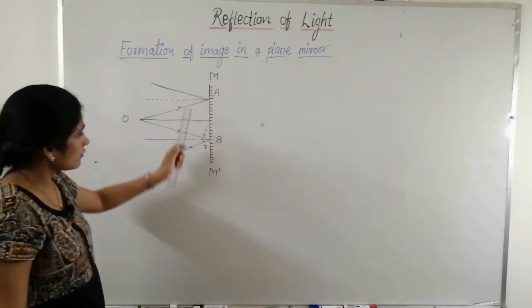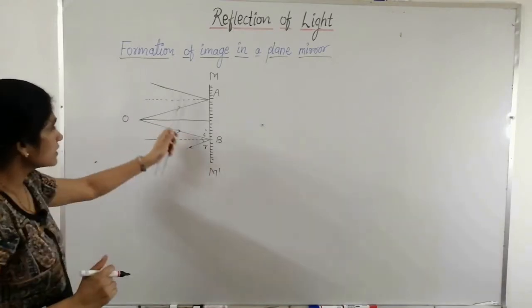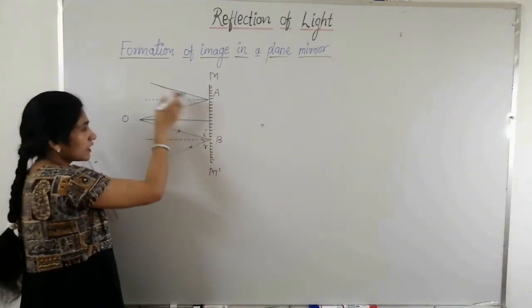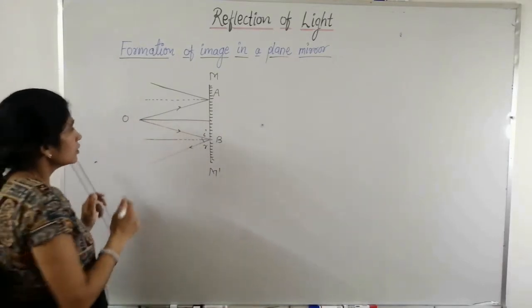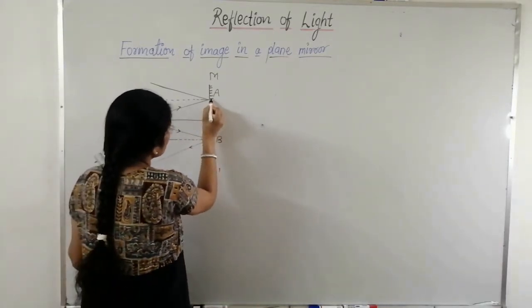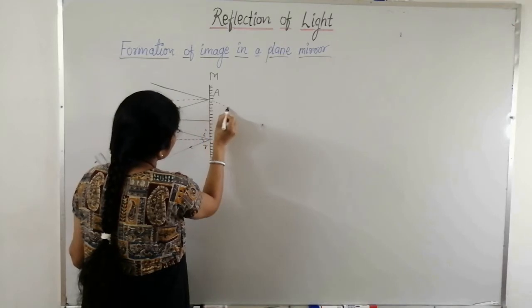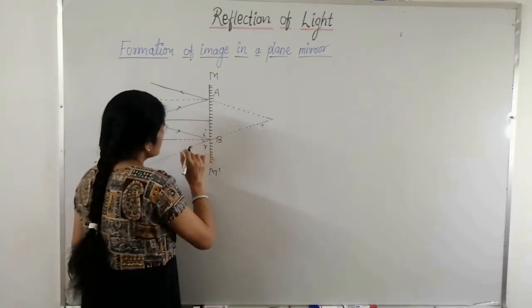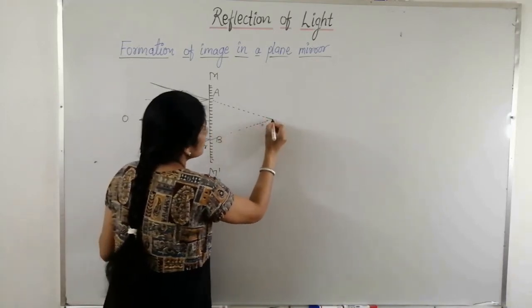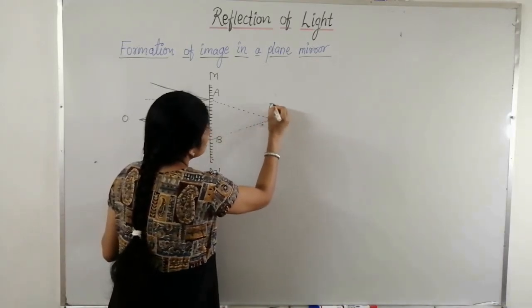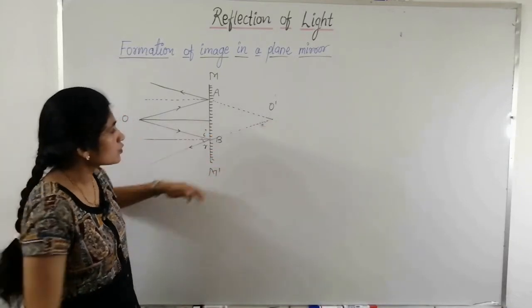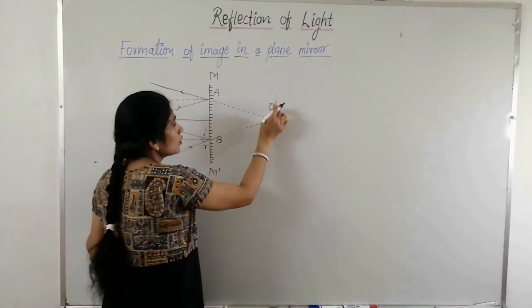For the other ray, again we have to draw a reflected ray. You can see that in the case of a plane mirror, after reflection the rays diverge. So they do not meet, because divergent rays do not meet. In order to meet them, we have to extend them behind the mirror. If we extend these reflected rays behind the mirror, then they meet at this point O dash, or they appear to diverge from this point O dash.